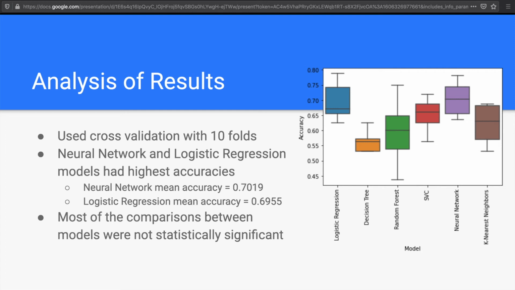Neural network had the highest mean accuracy with 0.70, followed closely by logistic regression with 0.69. However, the differences between these two models was not statistically significant, along with most of the comparisons. The only p-values below 0.05 were from comparing the decision tree with the logistic regression, SVC, and neural network models.